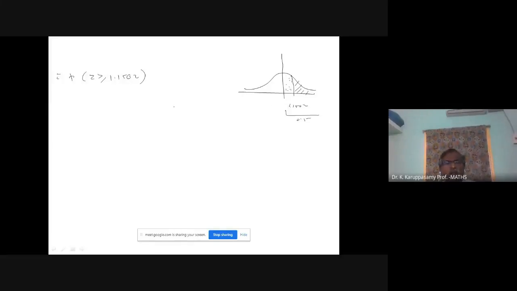That will be the method: 0.5 minus probability of 0 less than or equal to Z less than or equal to 1.1502.